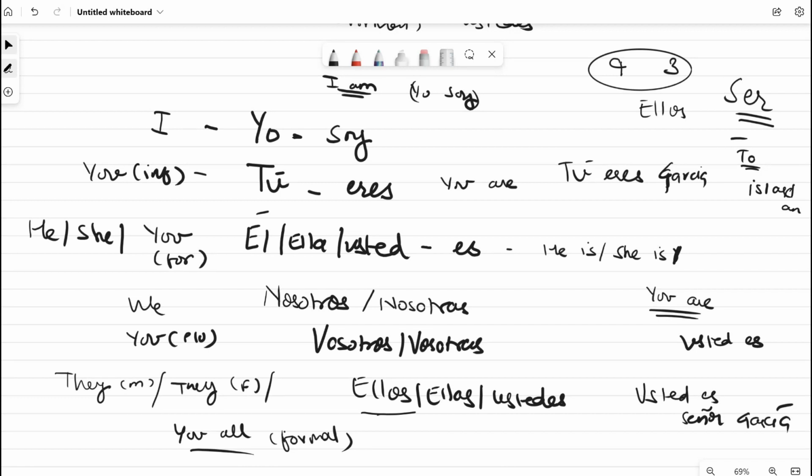So the conjugation for yo is soy, tú is eres, él, ella, usted is es. For nosotros or nosotras, the conjugation is somos. For vosotros, vosotras, the conjugation is sois. And for ellos, ellas, ustedes, the conjugation is son.